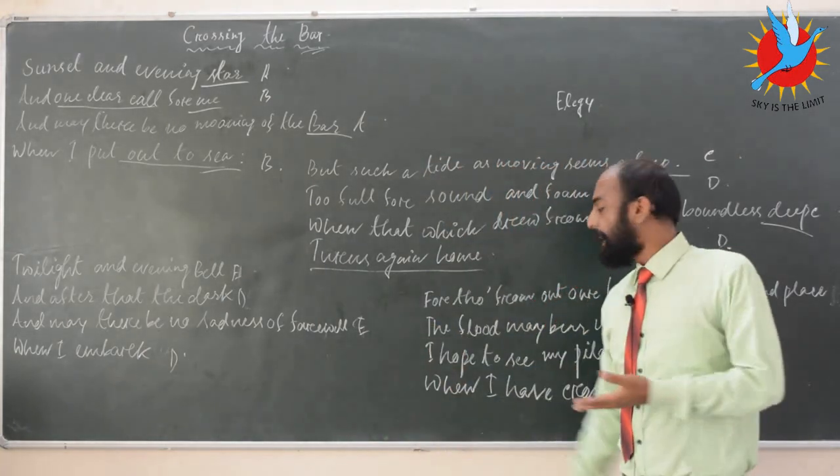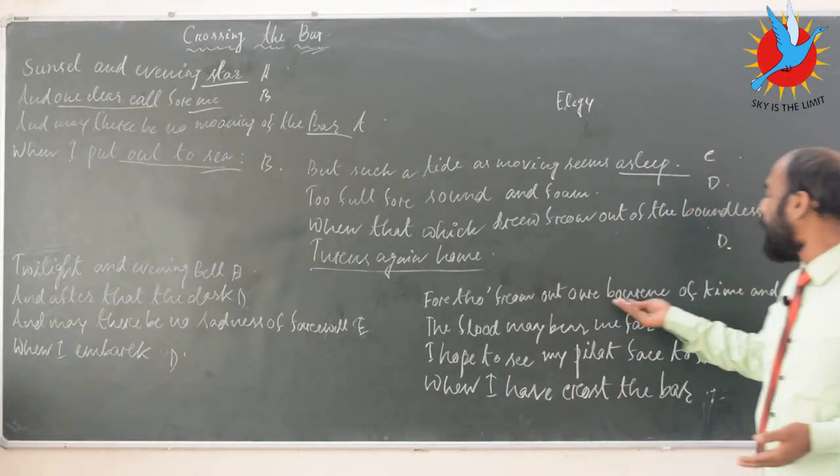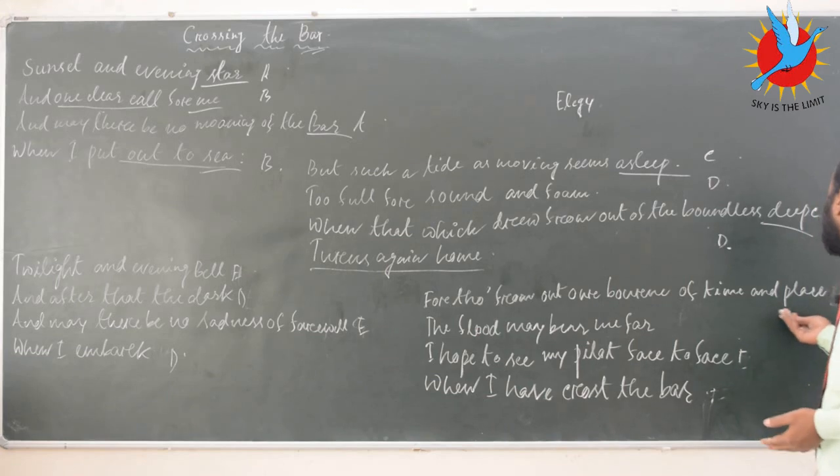Finally, coming to the last stanza, once again from out our bourne of time and place.